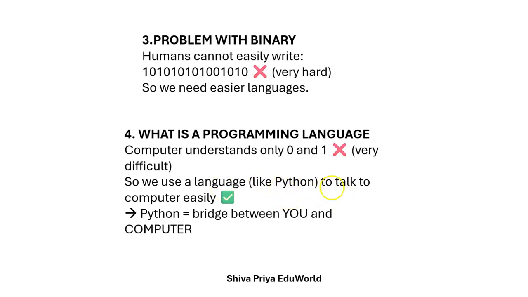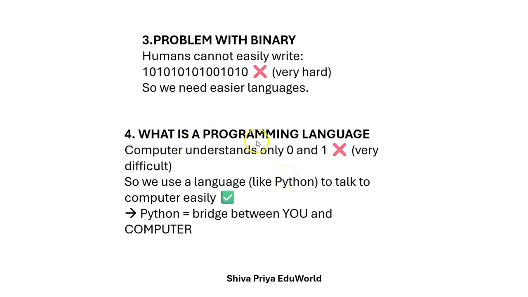Python is a human understandable language and it is a high level language, so that we can easily give instructions in Python. It will convert them to low level, and the computer will understand it, process it, and send the output in a human understandable way. We use high level languages like Python, C, C++.